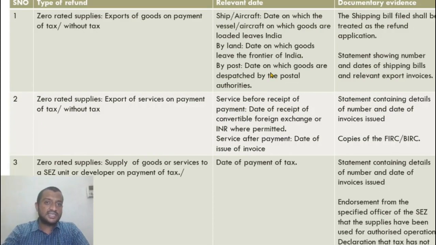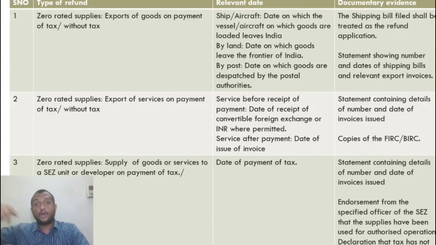A pharma SEZ is set up for carrying pharma activities. So the authorized operations for an IT SEZ are information technology activities. If it does something else, it is not authorized. So the benefit of export refund is given only for authorized operations if they are done. So if I make a supply of service to a SEZ unit or supply of goods to a SEZ unit and it uses them for unauthorized operations, then I cannot claim a refund.